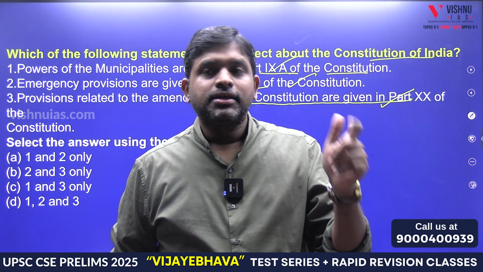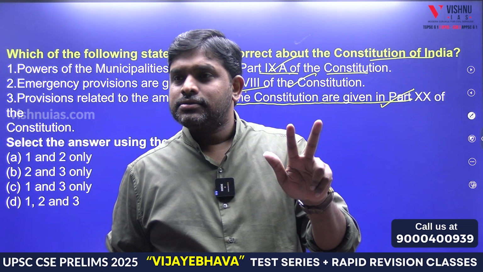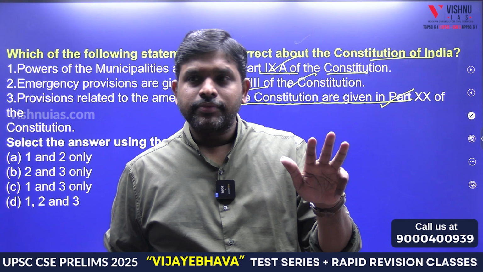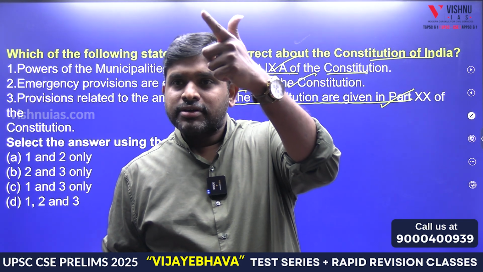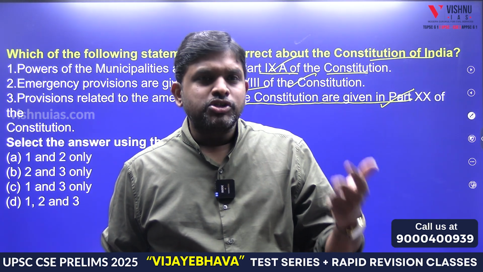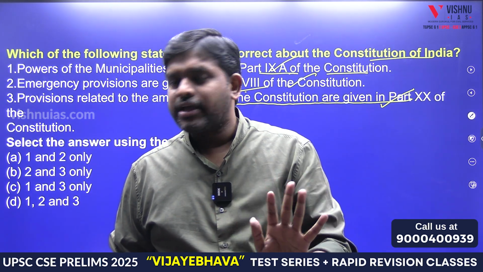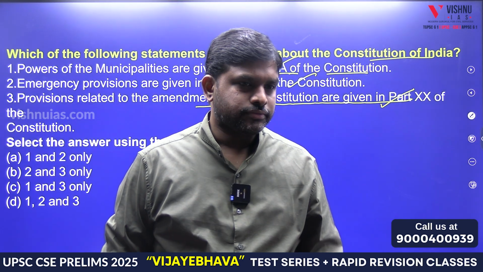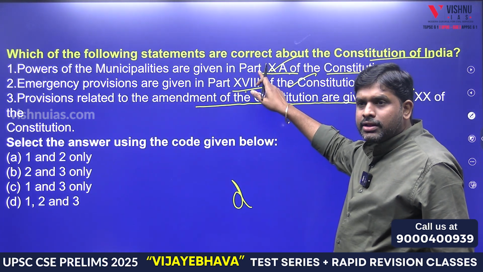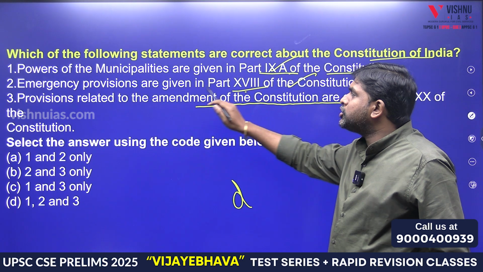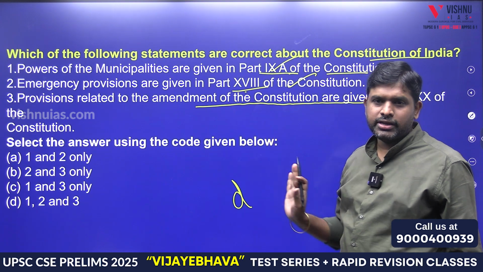So again, 16th is special provisions for classes. 17th is official languages. 18 we remember. 18 is emergency provisions. 19th, miscellaneous. 20, amendment to the Constitution. 21, transition and temporary provisions. 22 is Hindi, the short title, which is present in the Constitution of India. So overall, how many parts are there? Why we discussed it? See the question. Powers of the municipalities are given in part 9A of the Constitution. Emergency provisions are given in 18th. And amendment to the Constitution is present in 20th.